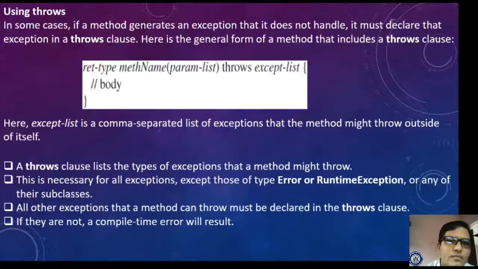Clear? Okay. Now using throws, we have already learned this throws, now we will learn the same throws once again. In some cases, if a method generates an exception that it does not handle, we have to identify some of the methods that will generate an exception that it does not handle. So directly it doesn't handle it, it must declare that exception in a throws clause. Some of the methods must be defined with a throws clause. Okay, here is the general form of a method that includes a throws clause.